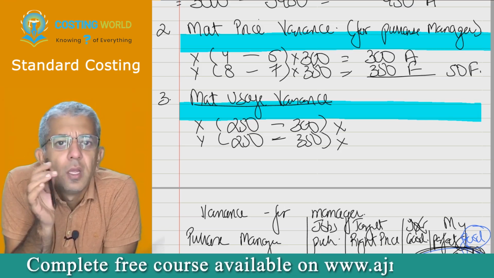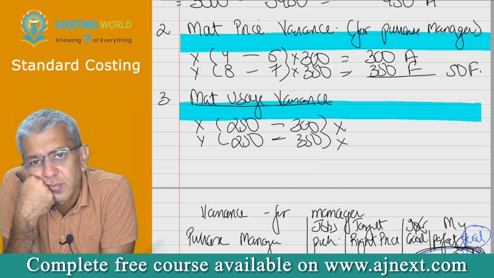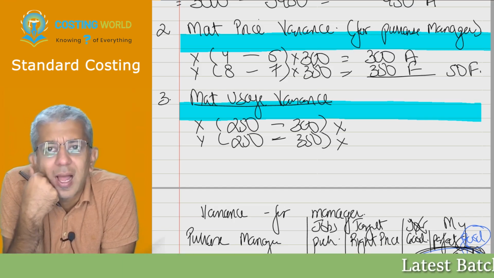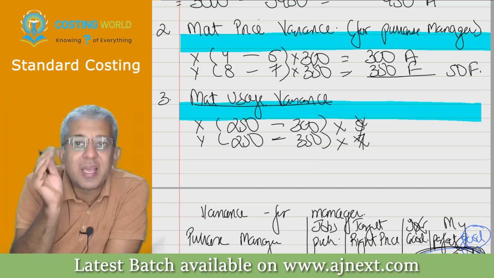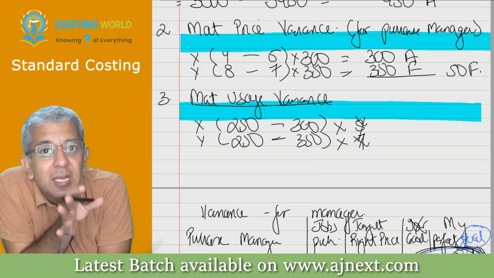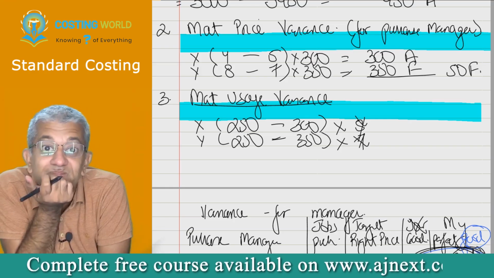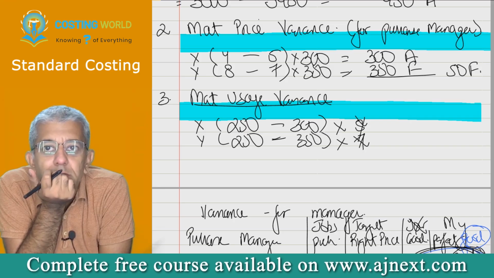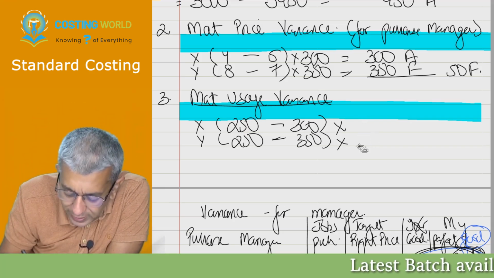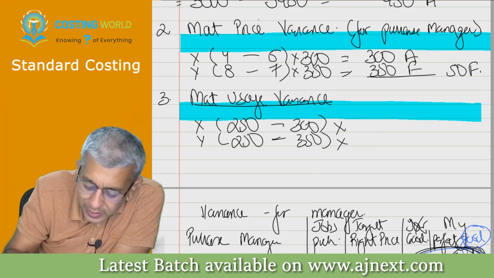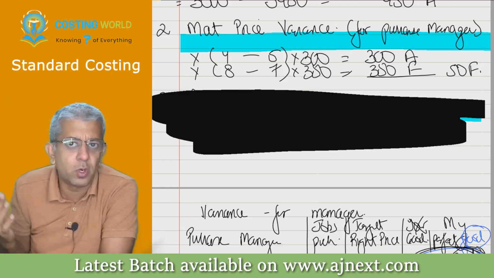No. So tell me one thing, is this guy responsible for the rate? No, sir. So therefore, I will never ever take 5 and 7, because 5 and 7 has inbuilt efficiency and inefficiency of the purchase manager also. You all understood this? If you did not, let's rewind 10 minutes before, till the time I had not done this particular part. I never ever taught you all this.